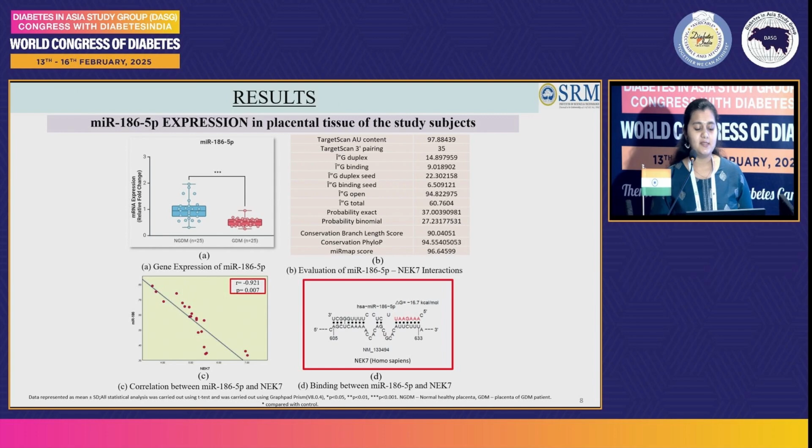So we then analyzed the mRNA expression of microRNA 186-5p in the placental tissue. And interestingly, we observed that there is a significant downregulation of microRNA 186-5p in the GDM placental samples in comparison to the normal healthy placental samples. Upon observing the interaction of microRNA 186-5p with NEK7, we observed a significant negative correlation between them as well as a strong binding between them.